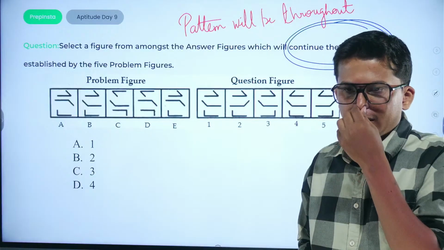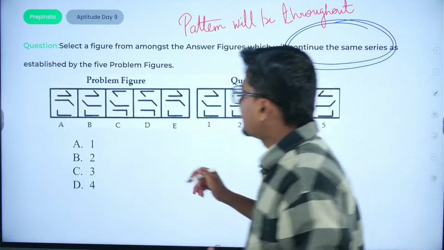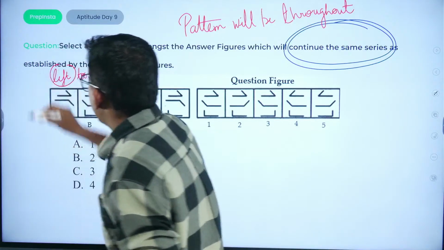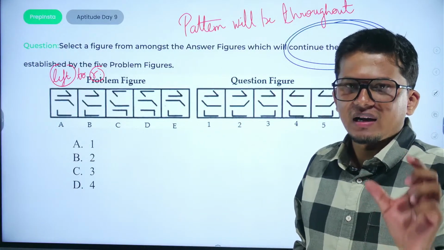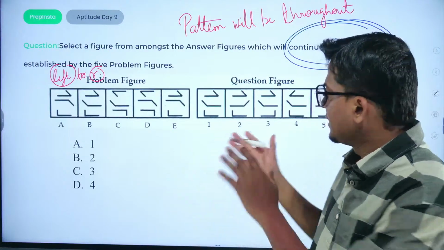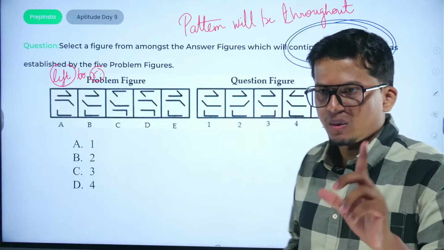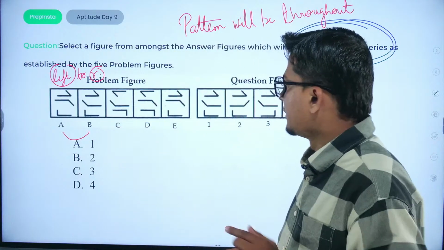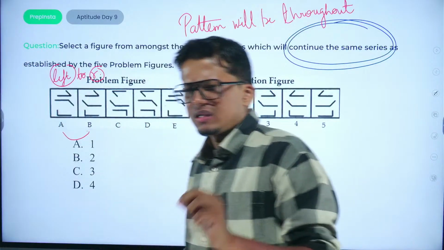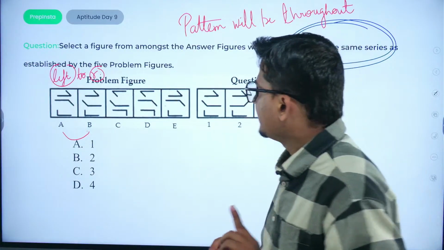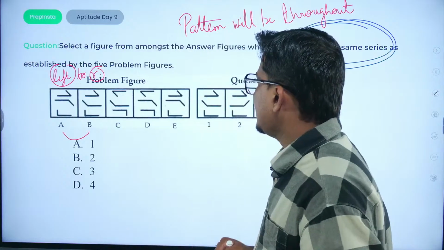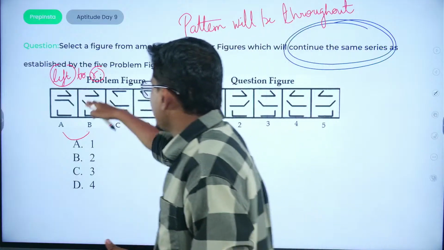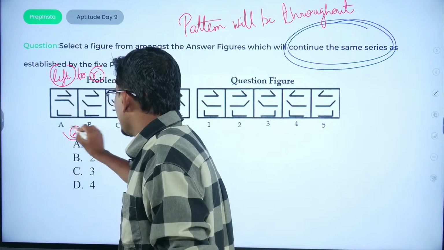देखो हमेशा याद रखना, वन बाई वन चलना, always go from left to right position, left to right, and always check what is the common relationship between B to A, C with B, D with C, E with D. ठीक है, और हमेशा left to right. Now figure out the things. If we compare A to B, देखो there are three particular diagrams or three particular sticks, their orientation are being given. In the first particular diagram, the orientation of the second, the middlemost diagram, is being changed, other remains unchanged. So write down: 2 has changed.